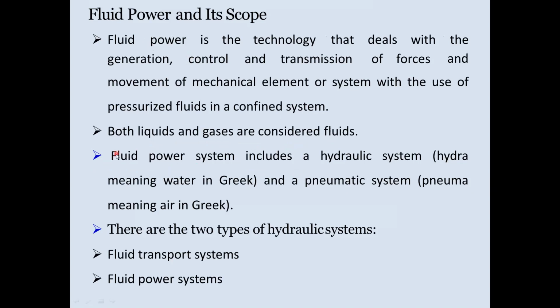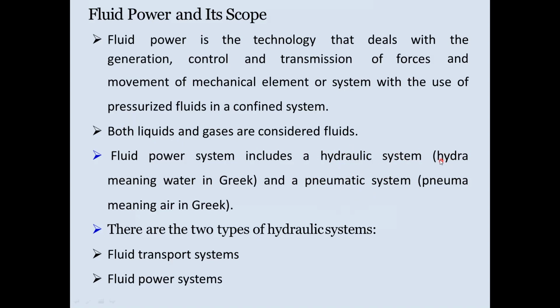So guys, the fluid power transmission system includes two types of systems, that is the hydraulic systems and pneumatic systems. The hydraulic system is based on liquids, and the pneumatic system is based on gases.